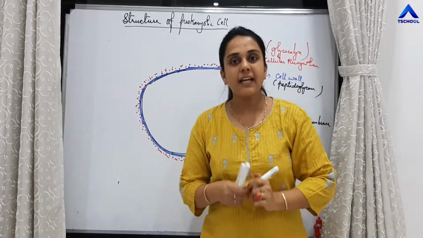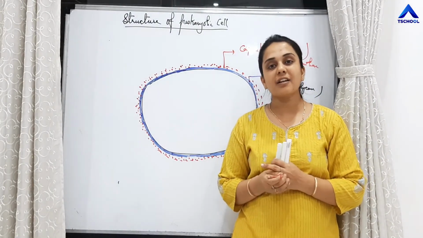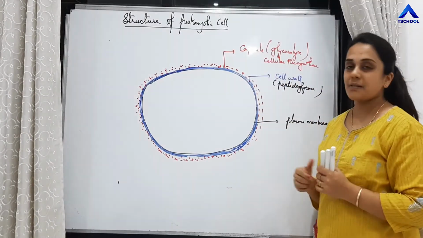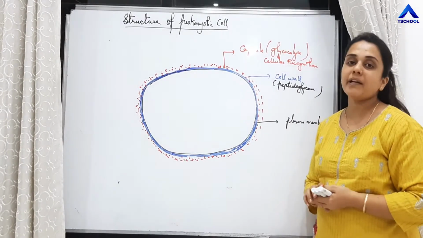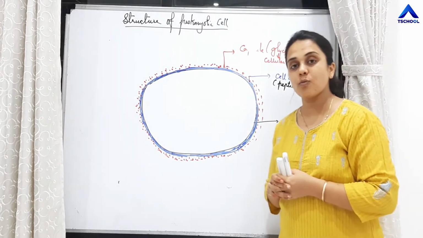Again I am repeating: the cell is covered by a membrane called the plasma membrane. The plasma membrane is covered by one more layer called the cell wall.